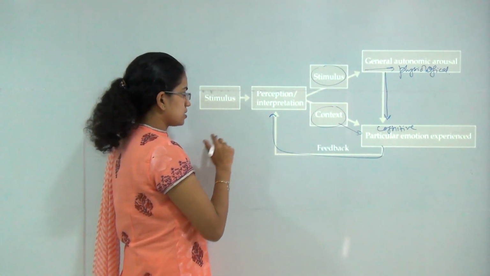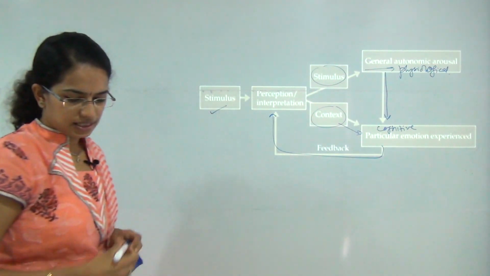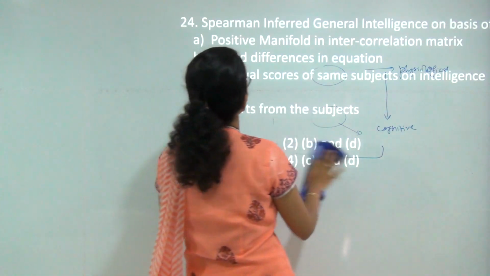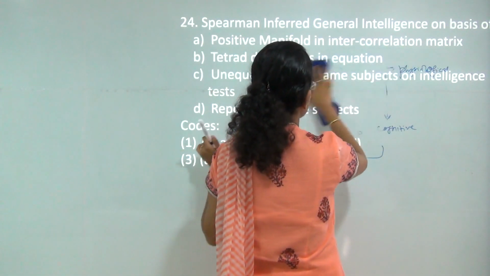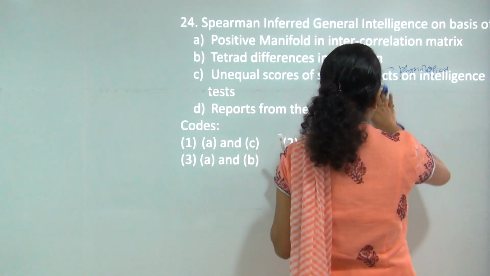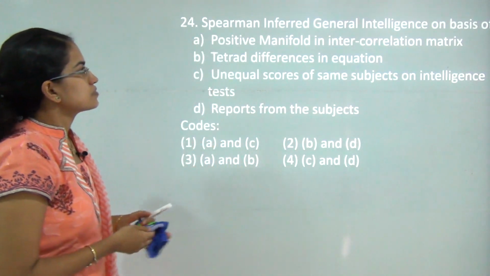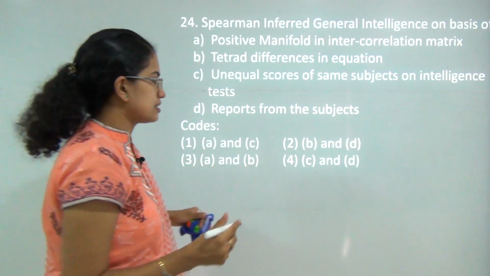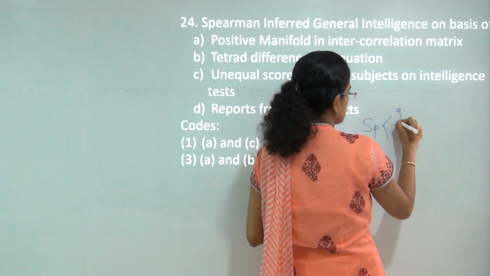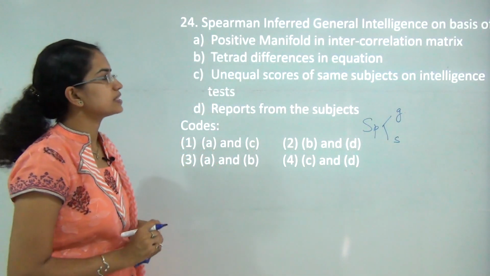So there are various theories on emotion. One of these is the Schachter-Singer theory. The next is Spearman's G factor. Now the general intelligence or the common mental ability was the basic thing that Spearman propounded. So Spearman gave his theory either as G intelligence or S intelligence. G means general, S means specific.